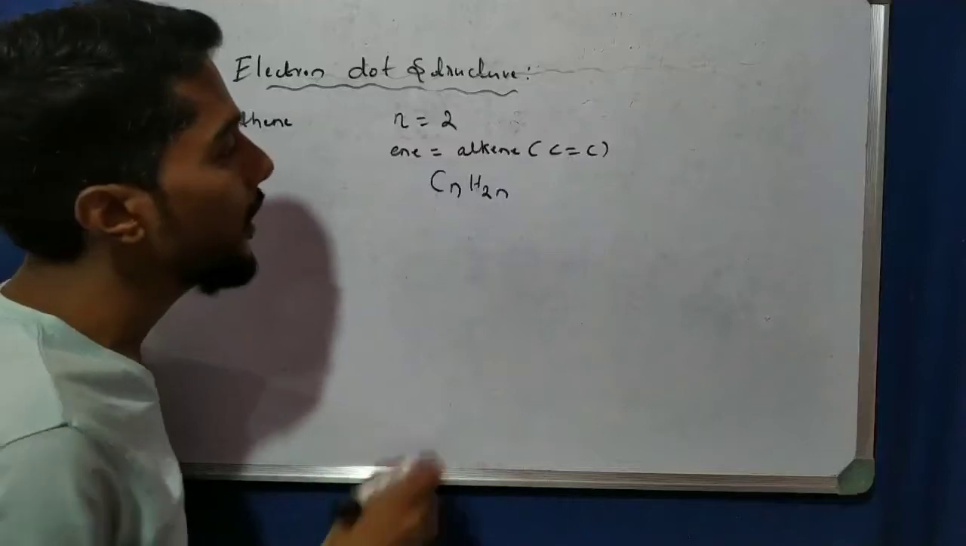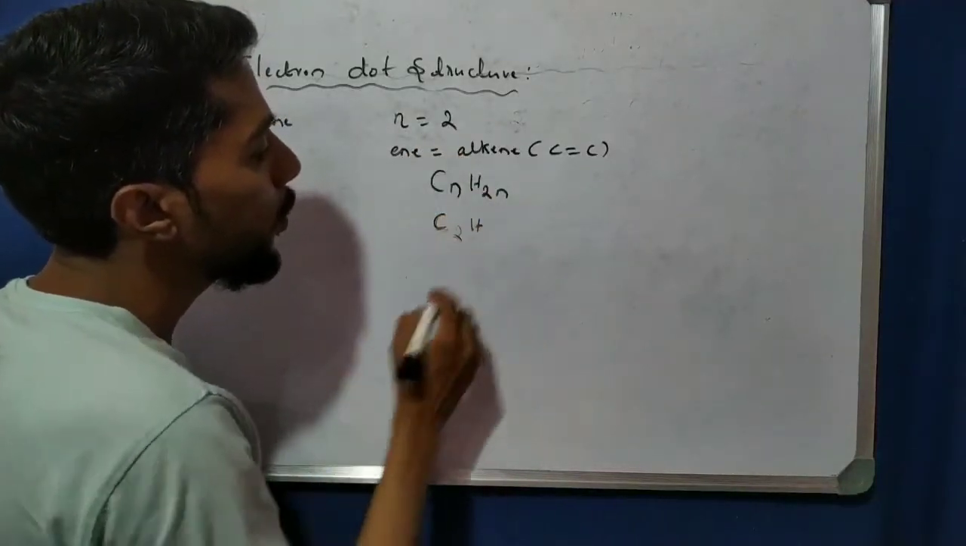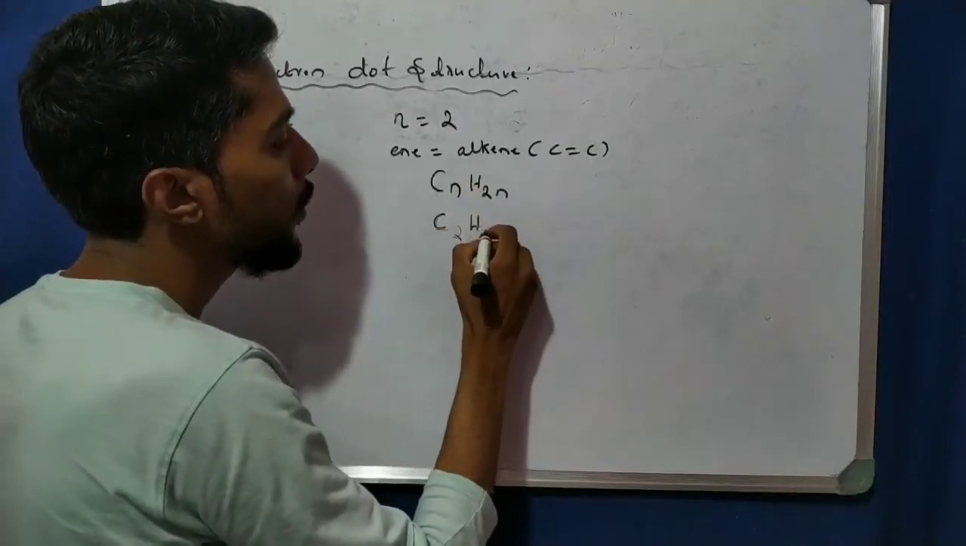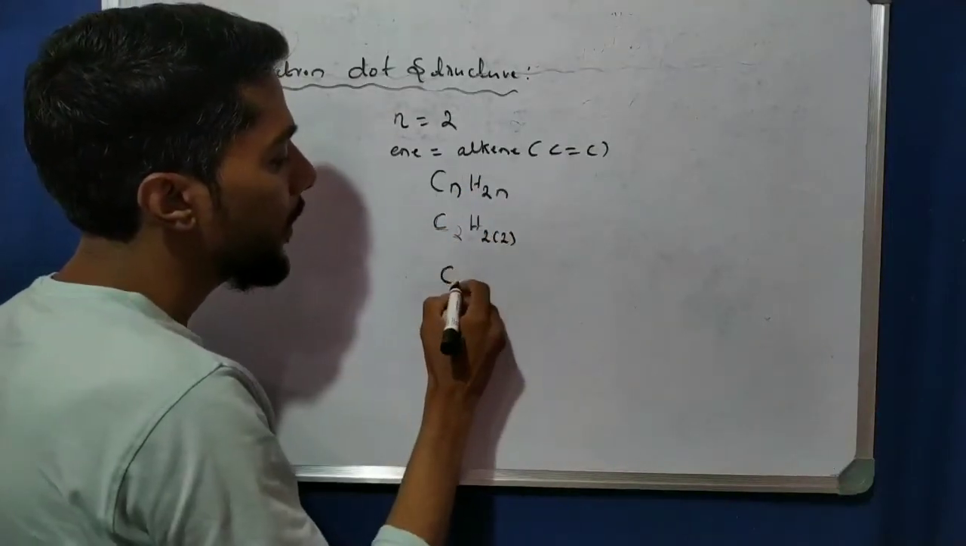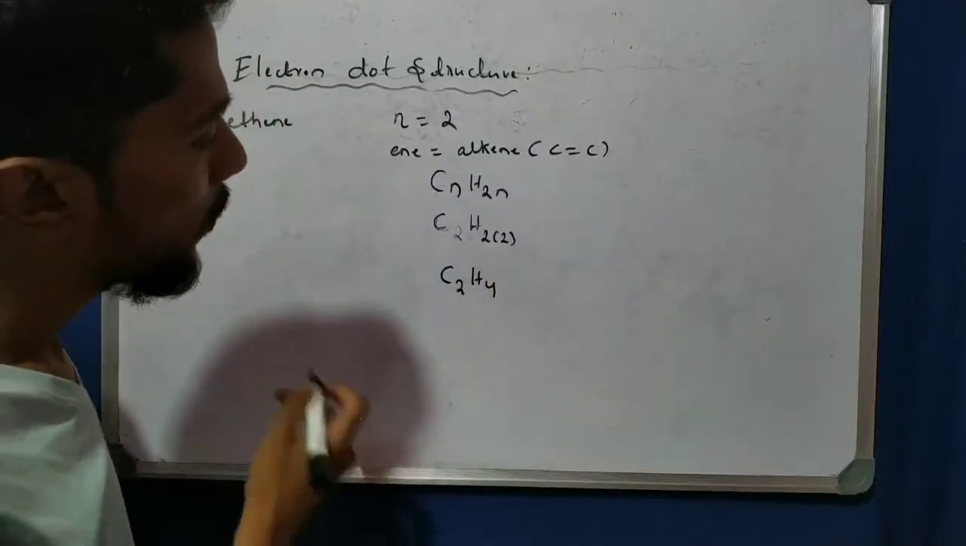CnH2n minus 2 is for alkyne, right? So now put the formula. N is equal to 2, and H is 2 into 2, so we get C2H4. H is 4. Okay, so we get the formula.